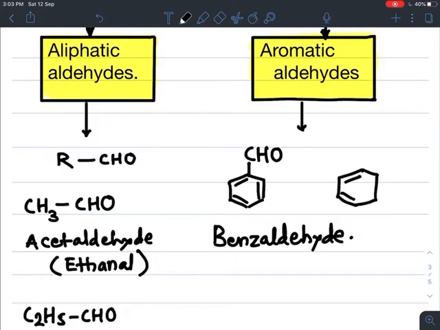This benzene ring is attached with CHO. We cannot write C in bond line formula, just CHO. So in this way, both are benzaldehydes.